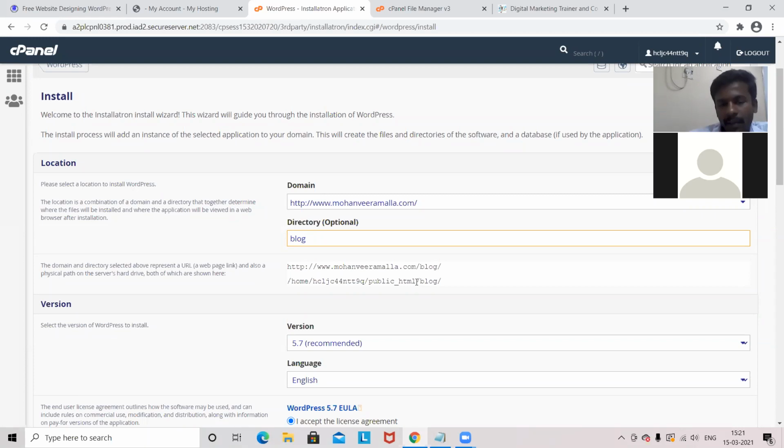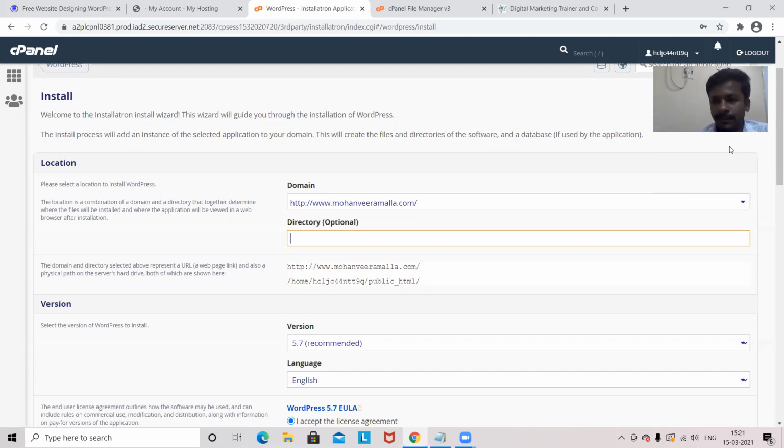If you created a blog section as a directory here, and if you want to go to your website, then for sure you have to give the blog section, and only then can you see the website files. So every time this directory should be empty, nothing should be given here, it should be empty every time. So I'll go back here.